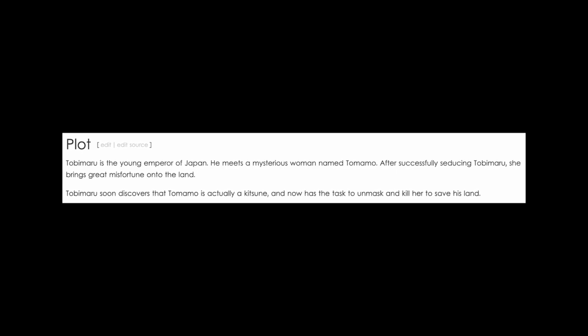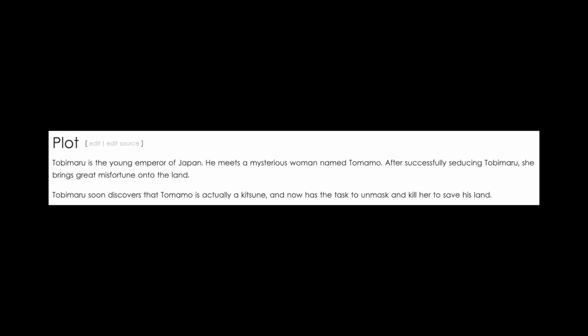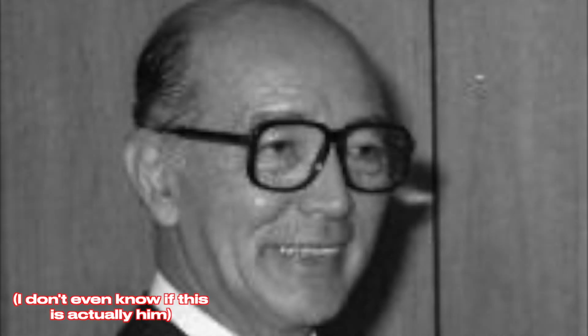Tobimaru is the young emperor of Japan. He meets a mysterious woman named Tamamo. After successfully seducing Tobimaru, she brings great misfortune onto the land. Tobimaru discovers that Tamamo is actually a Kitsune and now has the task to unmask and kill her to save the land.